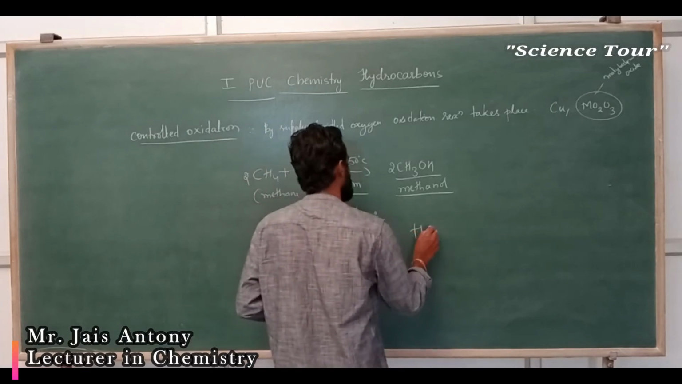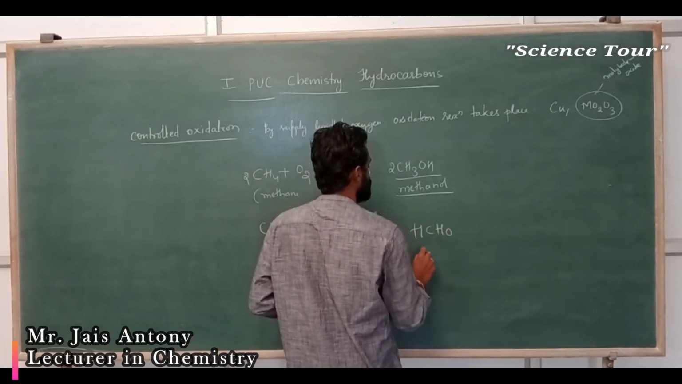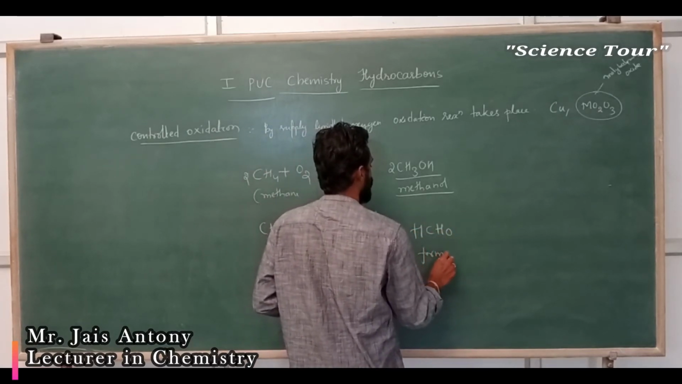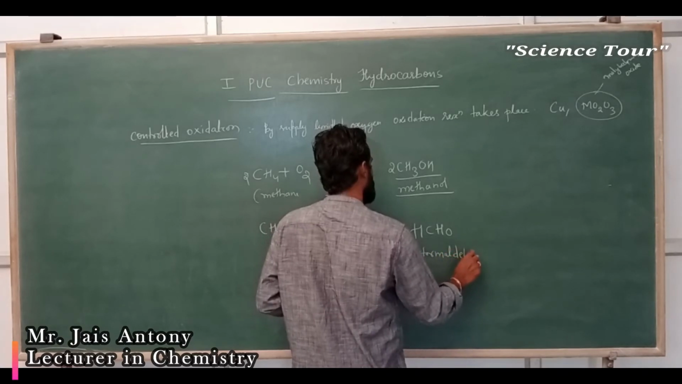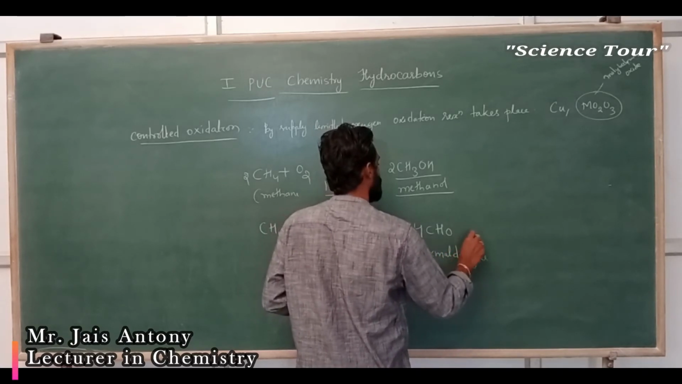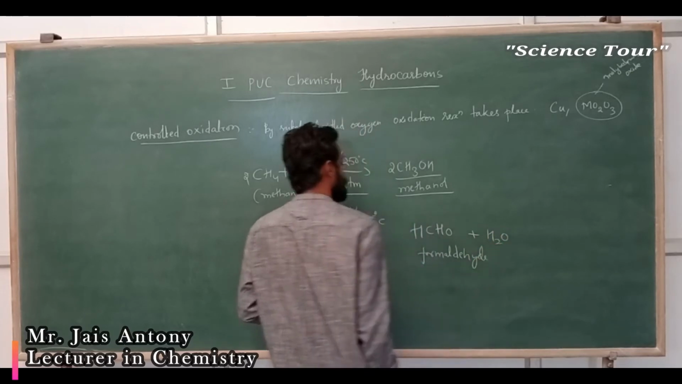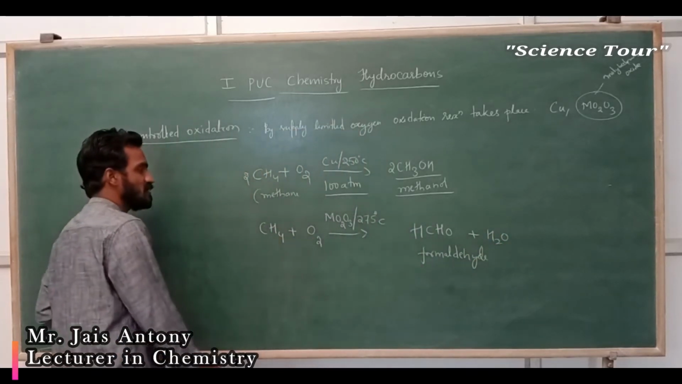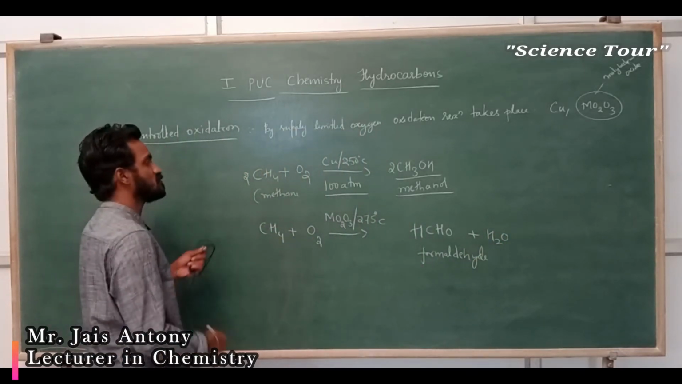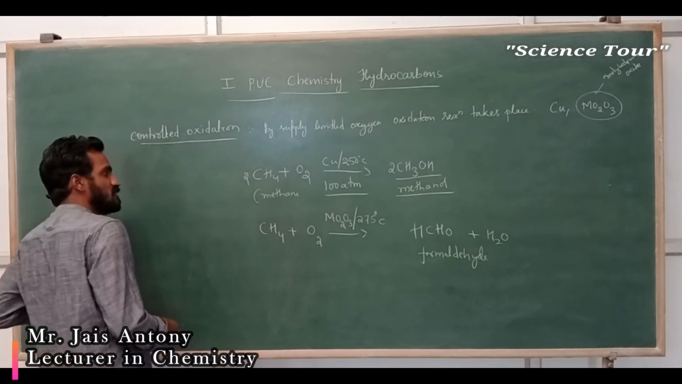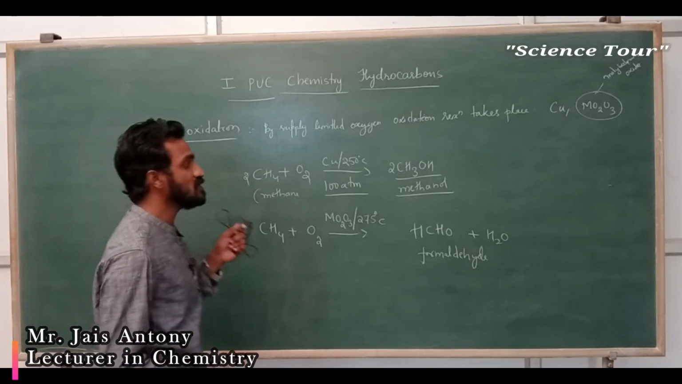You are getting HCHO. What is this, my dear students? It is formaldehyde. Formaldehyde plus water. Now you got different products. At the beginning, methane reacts with oxygen. Controlled oxidation is used to get methanol.